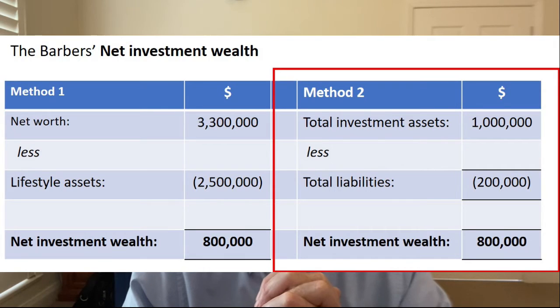Alternatively, and giving the same result, net investment wealth is your investment assets, that is, your bank account, shares, investment property, superannuation, less what you owe, your total liabilities. The Barbers have investment assets of $1 million and owe $0.2 million for net investment wealth of $0.8 million. Net investment wealth is what is available to live off when you're not working, on the assumption that you never intend to sell lifestyle assets to meet your ongoing lifestyle expenses. Of course, this may be a fallback option, but such an unplanned sale would not be consistent with our view of financial independence.